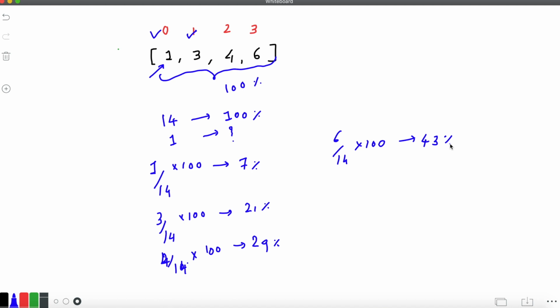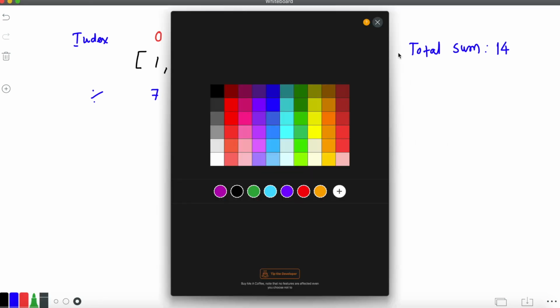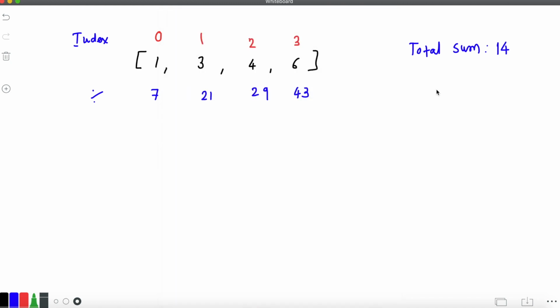So this is what the problem statement says. In proportion to whatever weight we have, that many times we need to return that index. Now let's understand the solution approach. I have written this array again with its indexes, as well as the percentage each index is contributing.